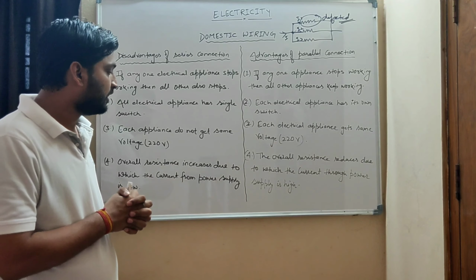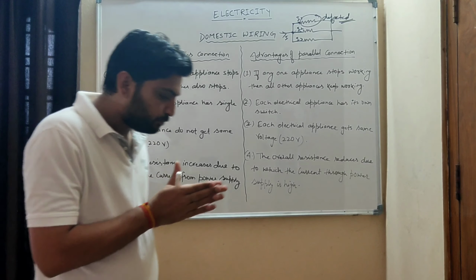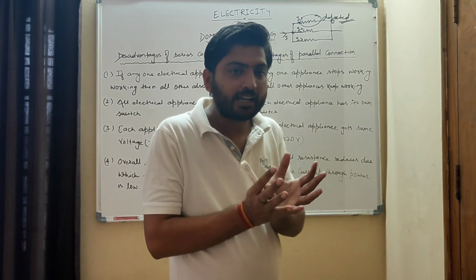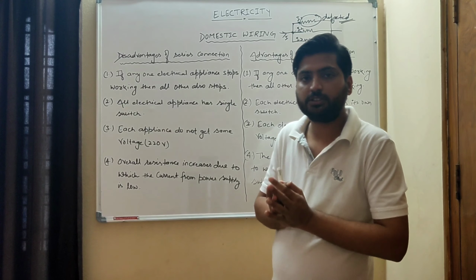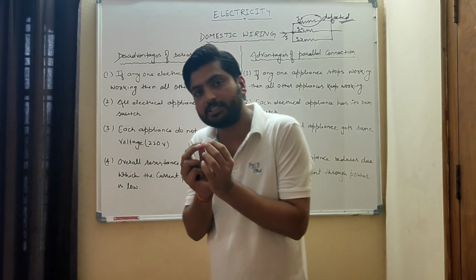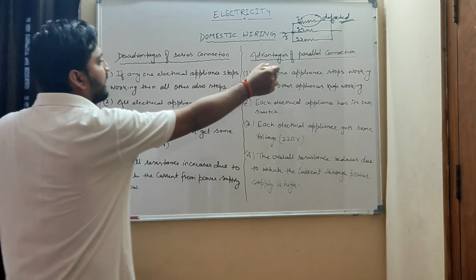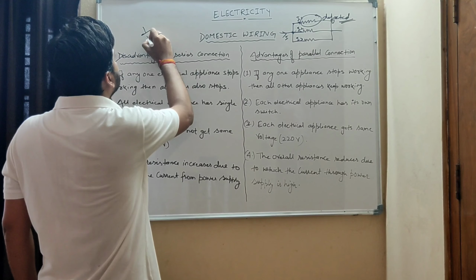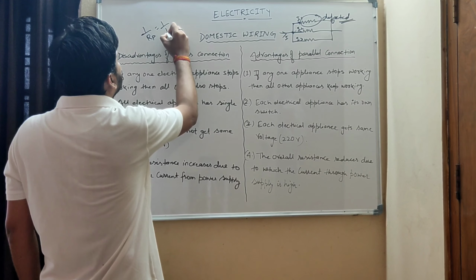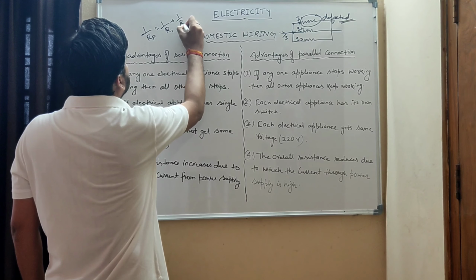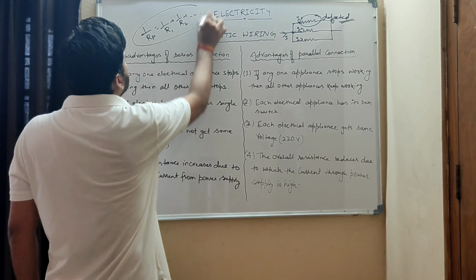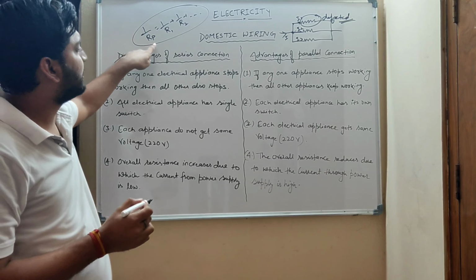And the last one, as we know, the total resistance in parallel connection will get reduced. Why? Because what is the formula of total resistance in parallel connection? This is the formula, the reciprocal.